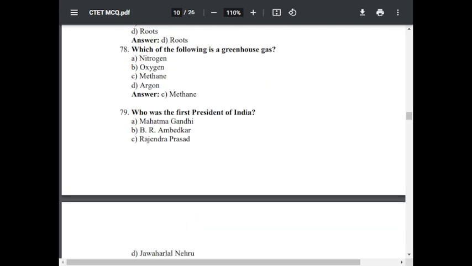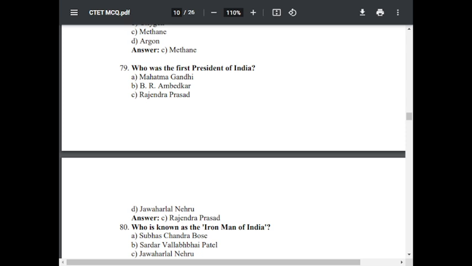Question number 79. Who was the first president of India? Option A, Mahatma Gandhi. Option B, B.R. Ambedkar. Option C, Rajendra Prasad. Option D, Jawaharlal Nehru. The correct answer is C, Rajendra Prasad.